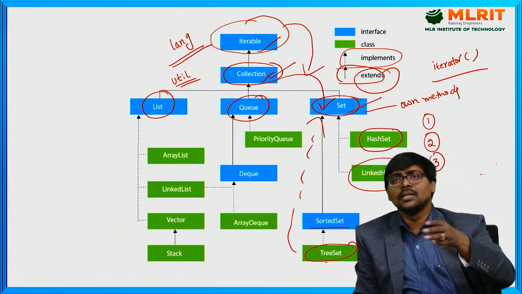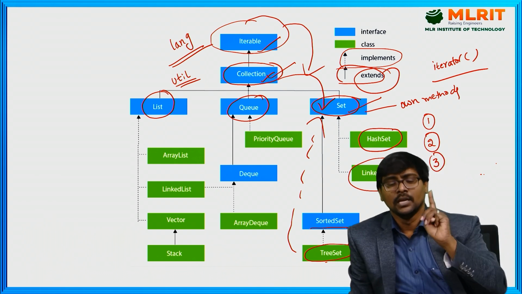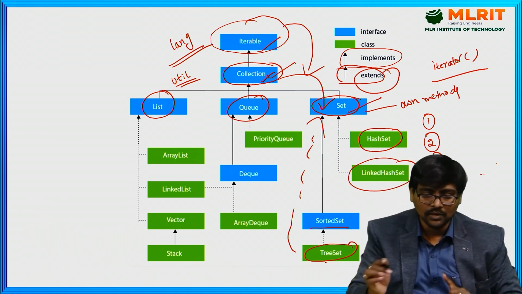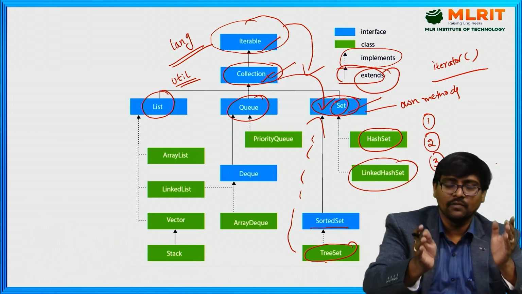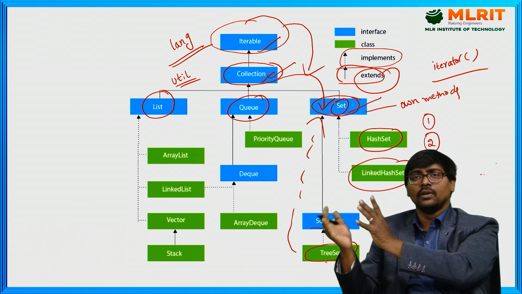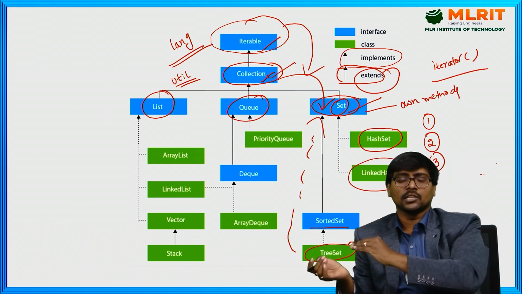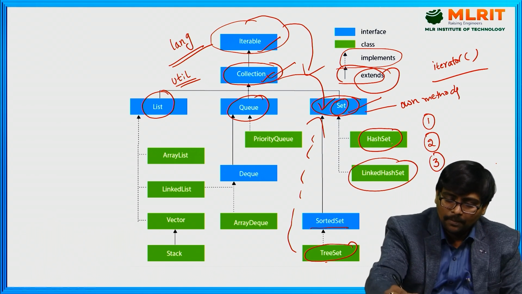Why are you using three different types of classes? That means you need to know the difference among these three. First of all, I will give the basic definition here. Each and everything we will discuss in the next sessions: set, list, queue, one by one, session by session. Now, first of all, the basic difference.